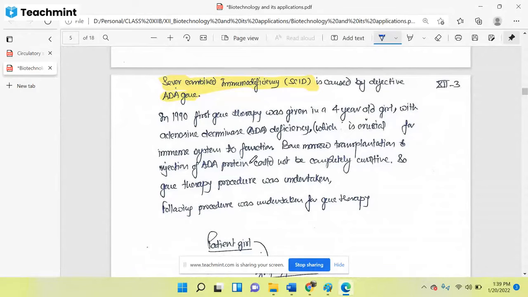SCID, meaning the immunodeficiency, was seen again in that girl. So the gene therapy procedure was undertaken. After injecting protein, we understood that this is not the ultimate solution of this genetic disease. So what we did, I'll show you.